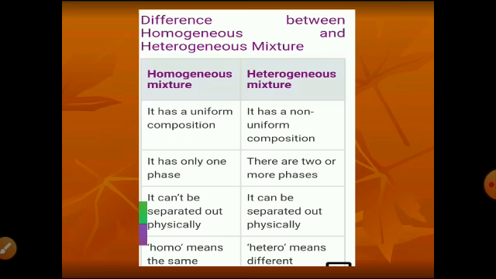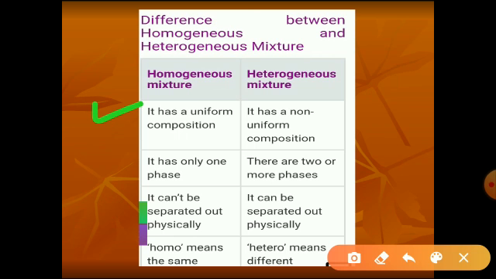Difference points are listed in tabular form. Homogeneous mixture: uniform composition, composition is uniform throughout. Heterogeneous: different, non-uniform composition. Homo, only one phase. Hetero, different phases.